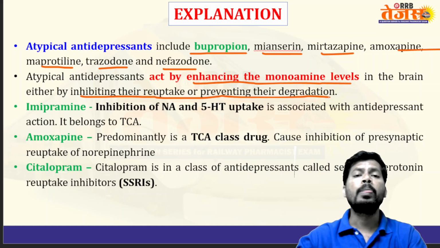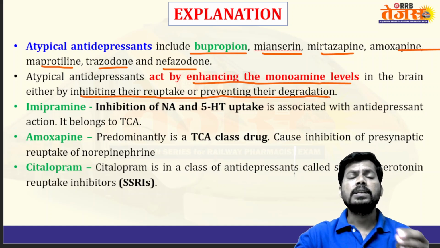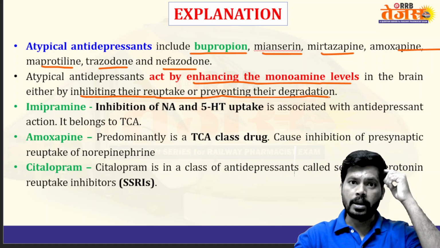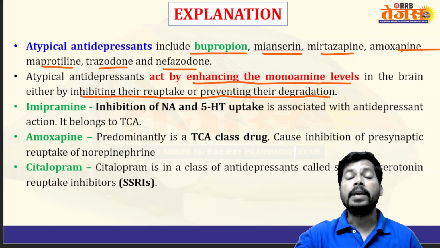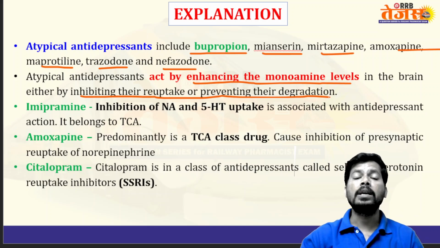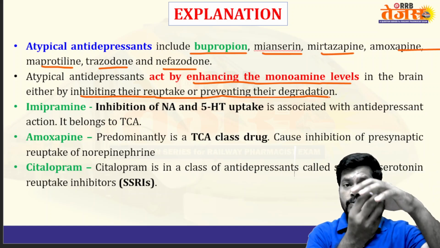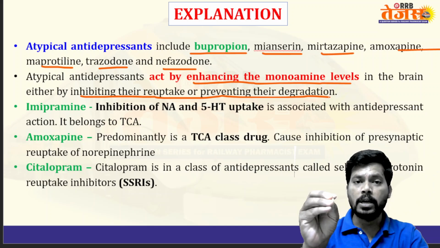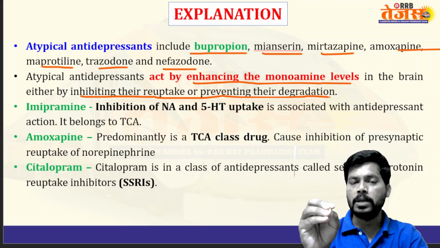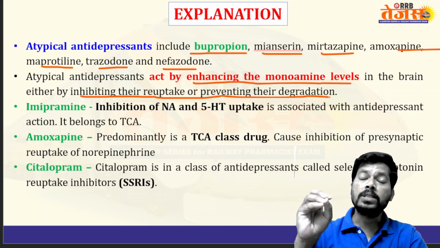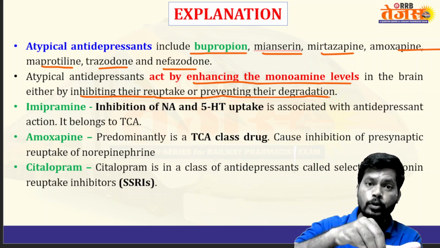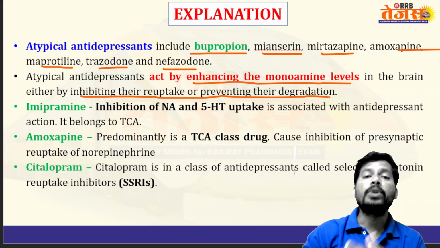Especially in depression there are decreased monoamine levels in the brain, and antidepressants increase the monoamine levels in the brain. They increase the monoamine levels by increasing their duration at the postsynapse. Generally, if any neurotransmitter is released from the presynapse, it binds to the receptors on the postsynapse. By binding to the receptor it shows the action. Once the action is complete, it has to go from the postsynapse back to the presynapse.